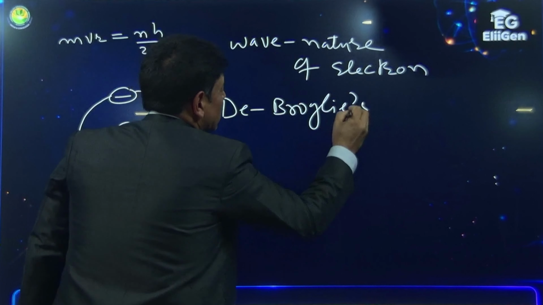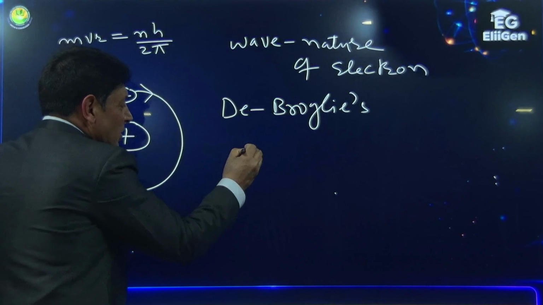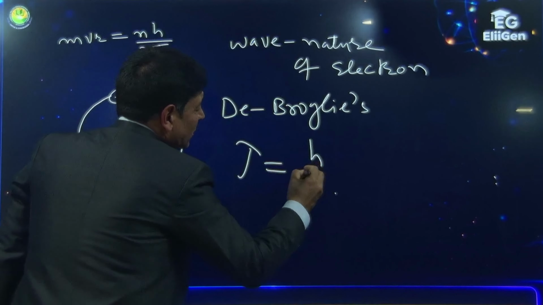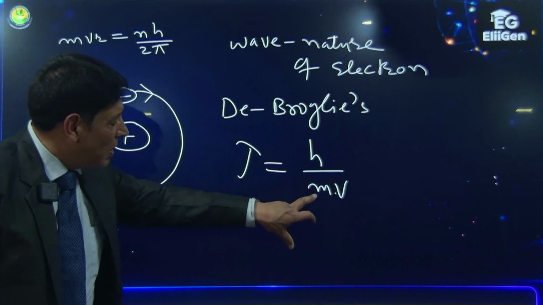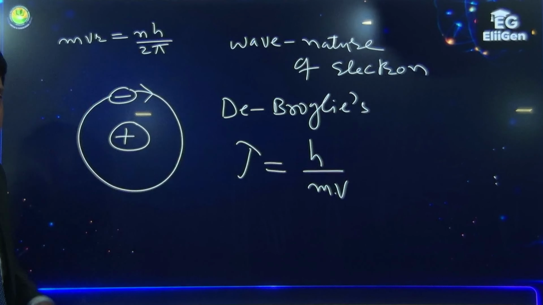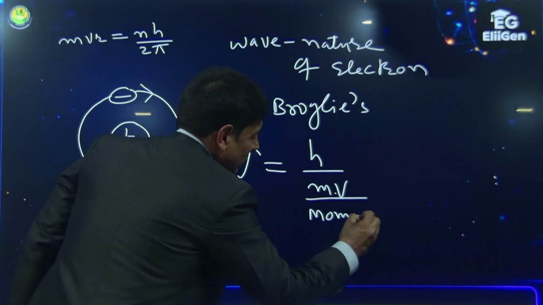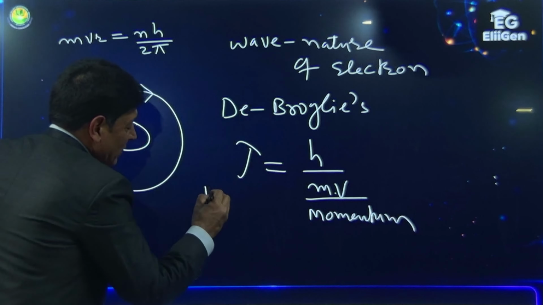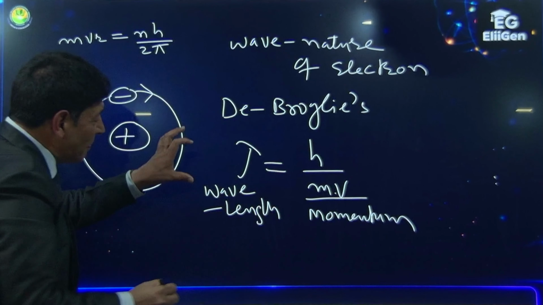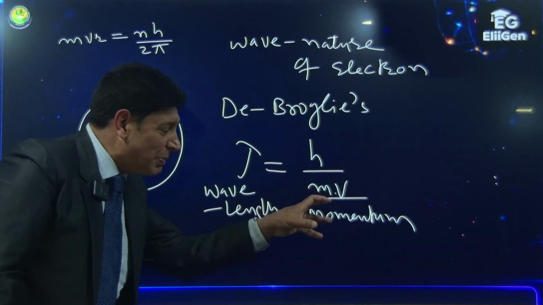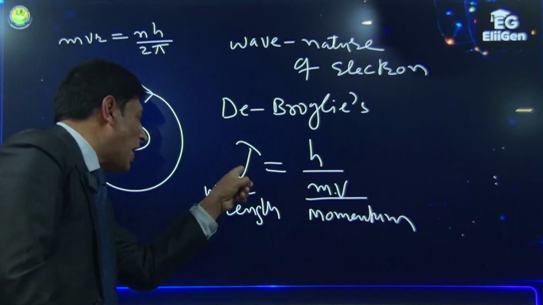De Broglie had suggested that matter has dual nature. The equation given by de Broglie is lambda equals h/mv, which means anything having momentum has wavelength. Now you know that wavelength is the property of waves, whereas momentum is the property of particles. So anything having particle nature has wave nature.